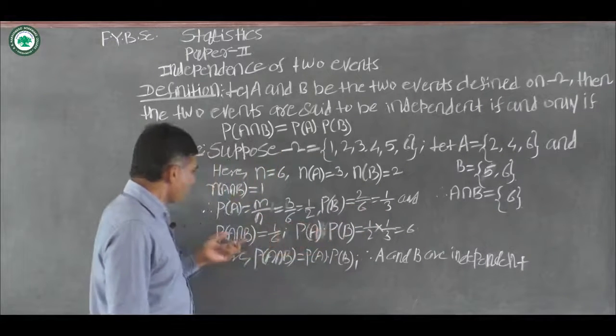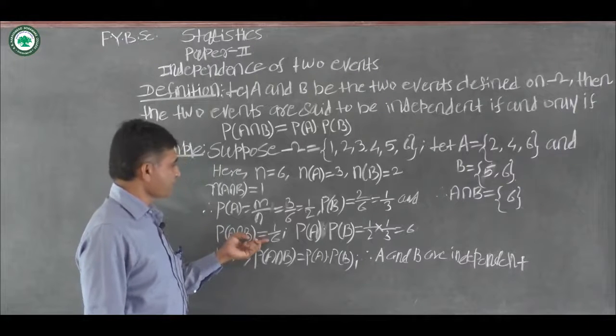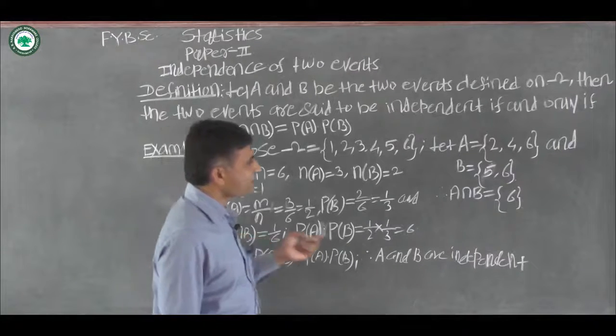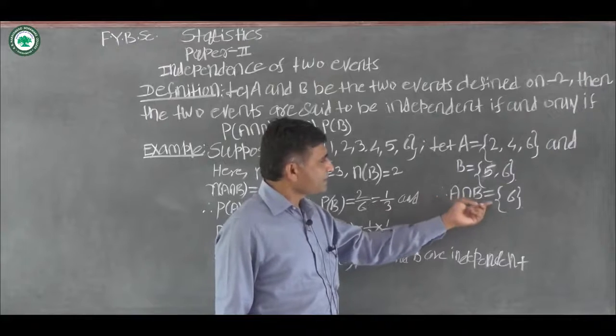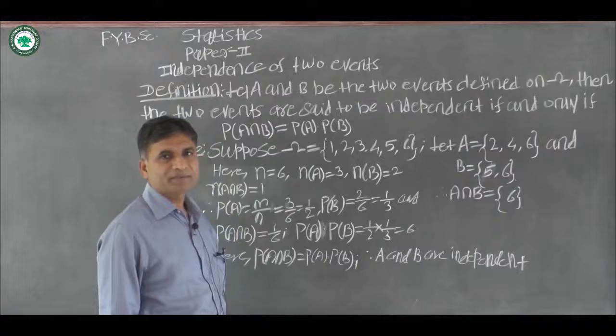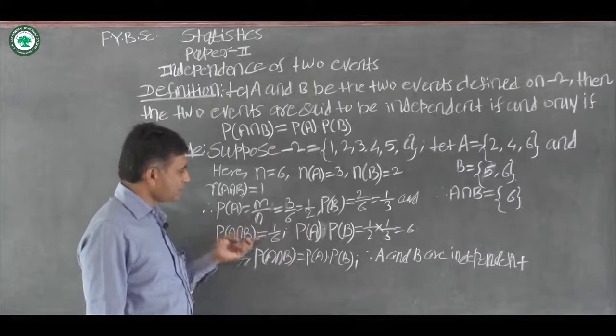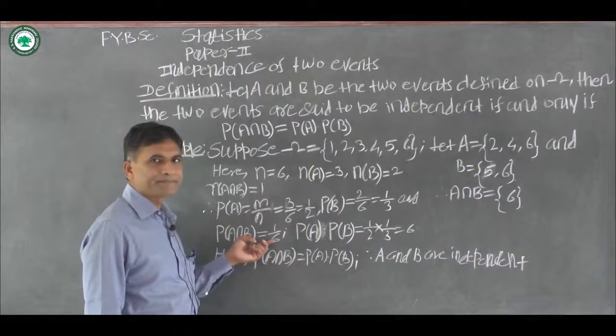Now the probability of A intersection B is equal to the number of elements belonging to A intersection B divided by the total number of elements in sample space omega, which is 1 by 6.